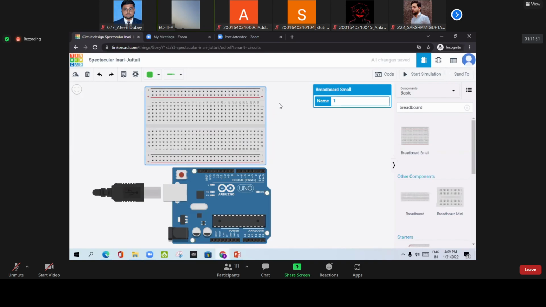Before I move towards the next sensor part, I will explain a little bit about the board. These vertical pins are vertically shorted. Whatever voltage we connect at this pin, you will see that voltage everywhere, but only on these 5 points.